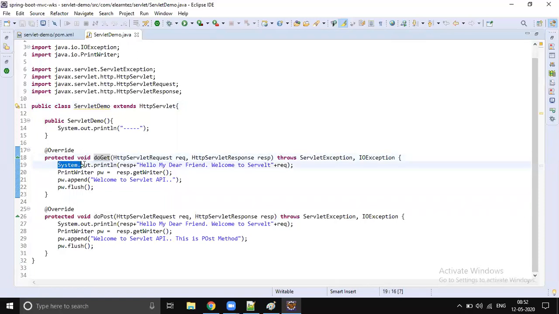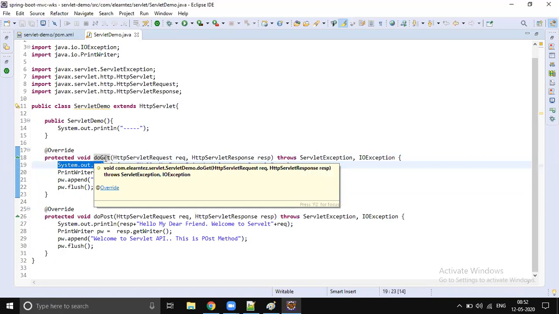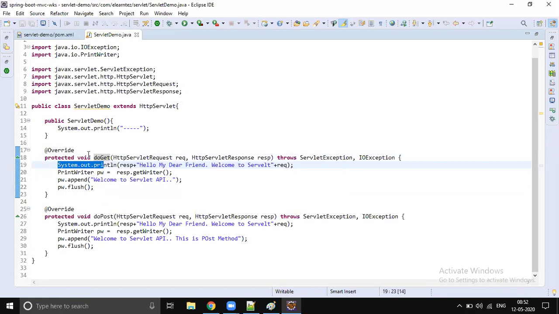When we send a get request, the doGet method will be executed. I'm just printing some message saying, hello, my dear friend, welcome to HTTP servlet. We are printing the request and response details. Then we get the PrintWriter associated with the response, and I'm sending a response message to the client: Welcome to servlet API.